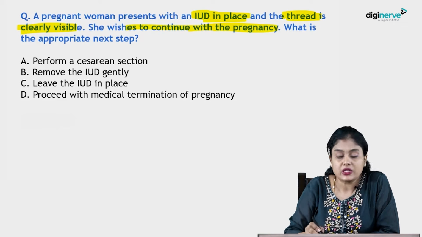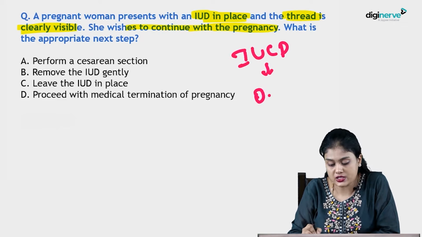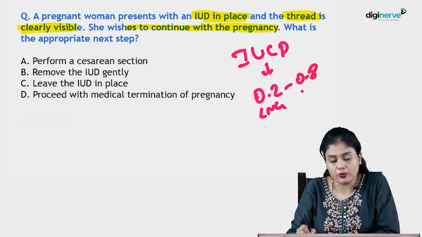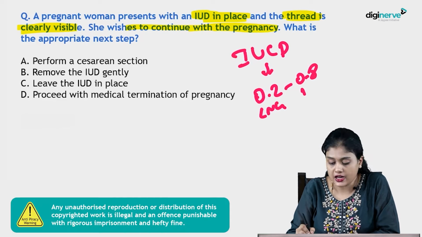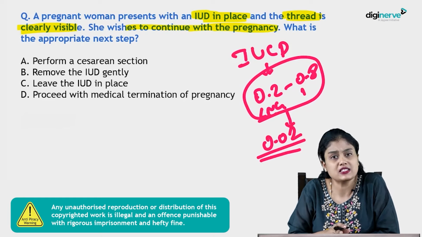Okay, remember with an IUCD in situ, the chance of pregnancy is as low as 0.2 to 0.8. 0.2 in LNG-IUS and in copper IUDs it is around 0.8. So it is as low as this. In this also the chance of ectopic pregnancy is 0.02. So the chance of pregnancy per se is very rare. But since she has already got pregnant, let us see what the next step is.